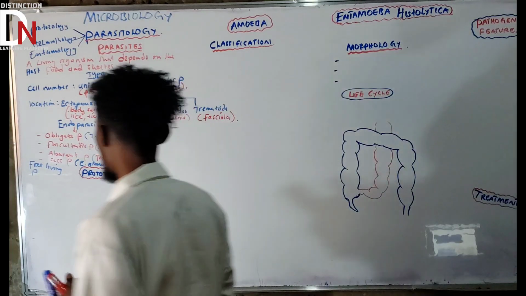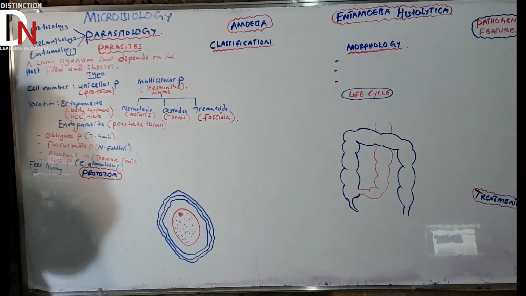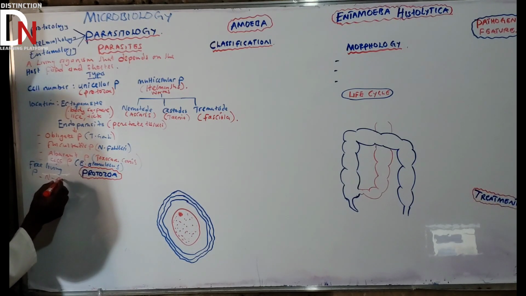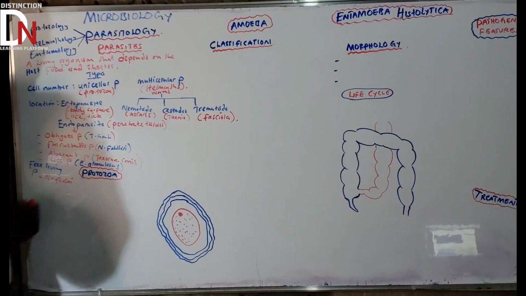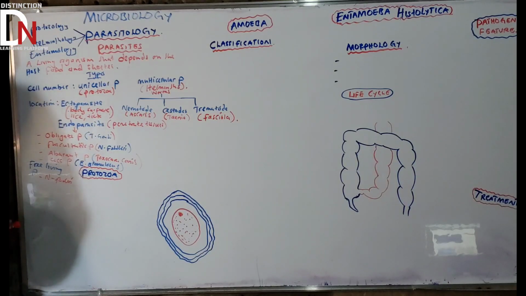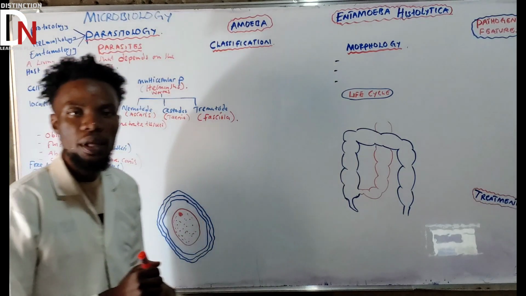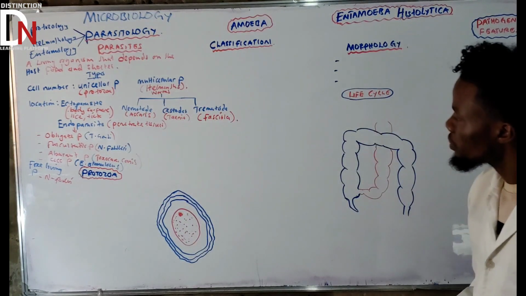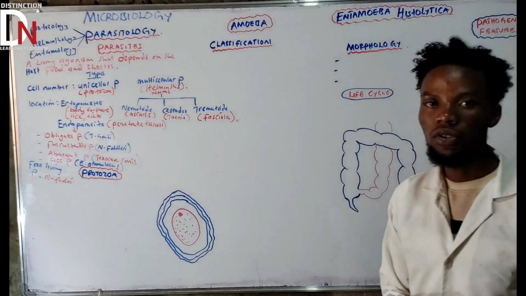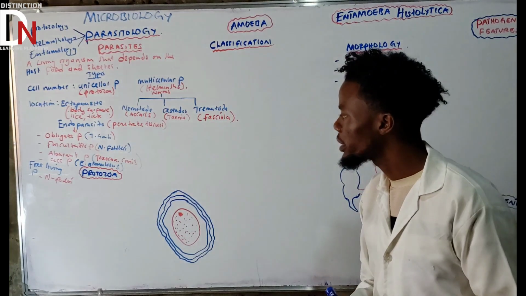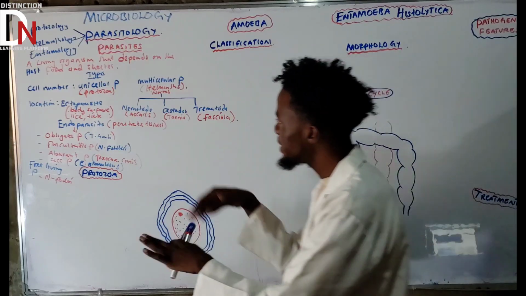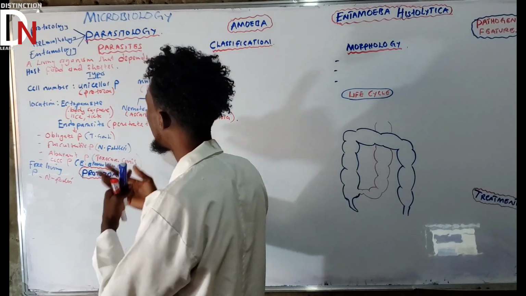Now what can you say? The same one, Naegleria fowleri. A good example of a free living parasite is Naegleria fowleri. There is also Acanthamoeba, which is also a free living parasite. And Balamuthia mandrillaris is also one of the free living parasites. We'll talk about that, don't worry.